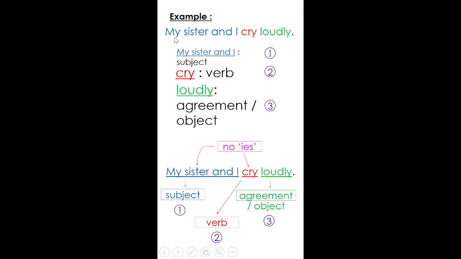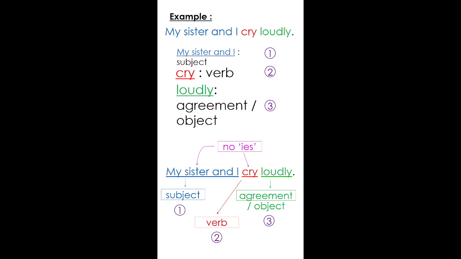You can't say my sister and I cries loudly. So again, if you notice, the only subjects to which you have to add S, ES or IES are those from the Sihat group.